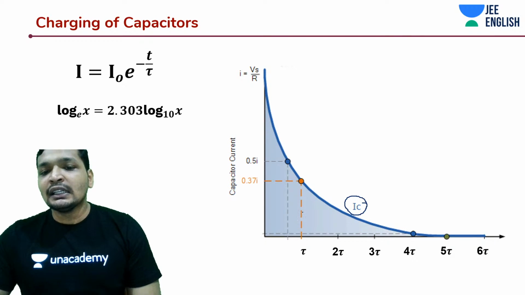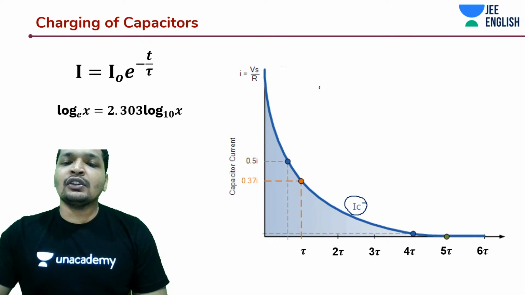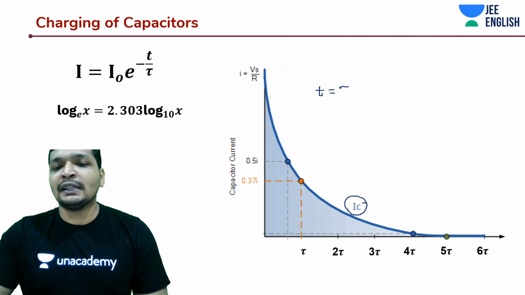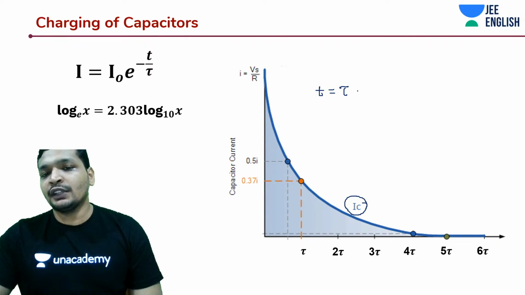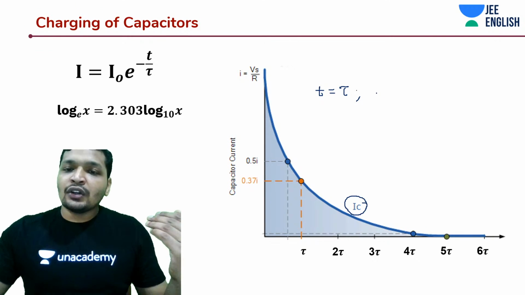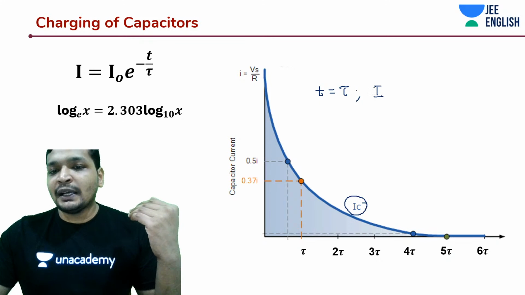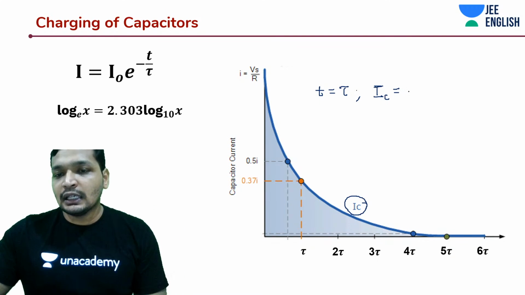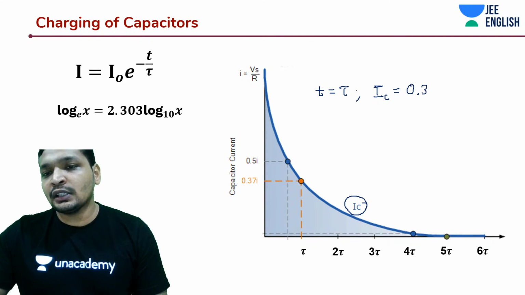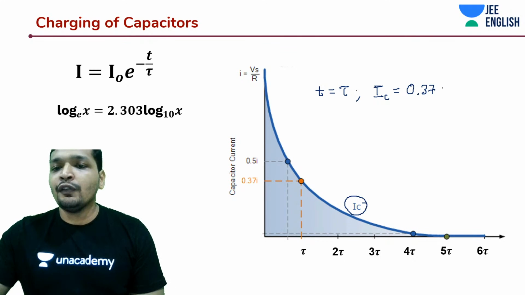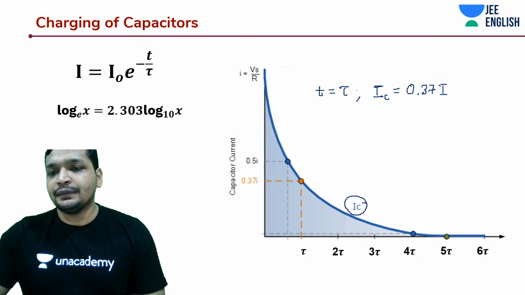At t is equal to tau, how much is the current across the capacitor? 37% of the initial one. So at t is equal to tau, the current across the capacitor is 37% or 0.37 times the initial current, which is nothing but V by R, right?